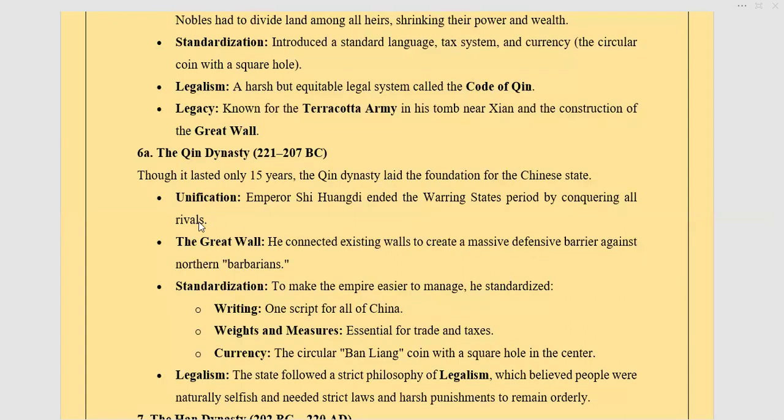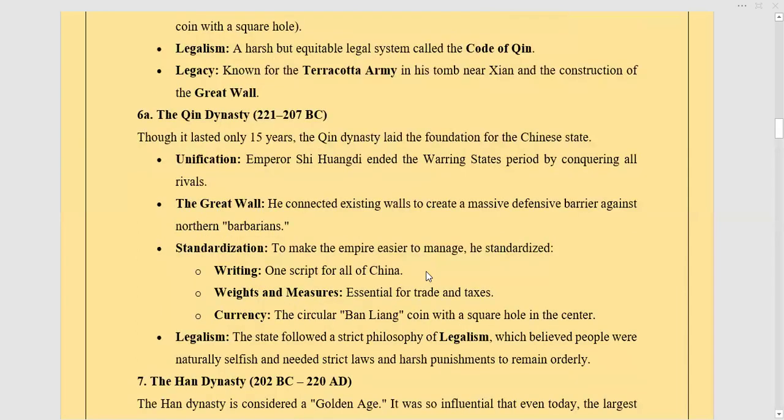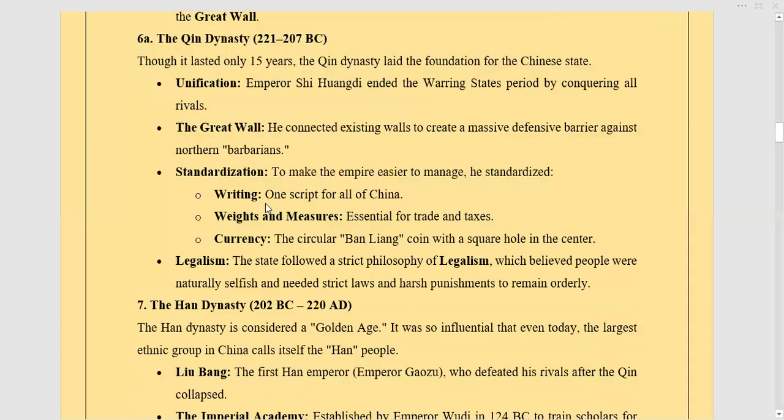Then officially talking about the Qin dynasty, the dynasty that he made. The first thing was unification. Then the Great Wall. He basically joined the small walls and made a big Great Wall. Then he did the standardization of writing, weights and measures, and currency. One script for all of China, one kind of language, essential for trade, taxes and currency. The circular Banliang coin with the square hole in the center. So this was the currency used there.